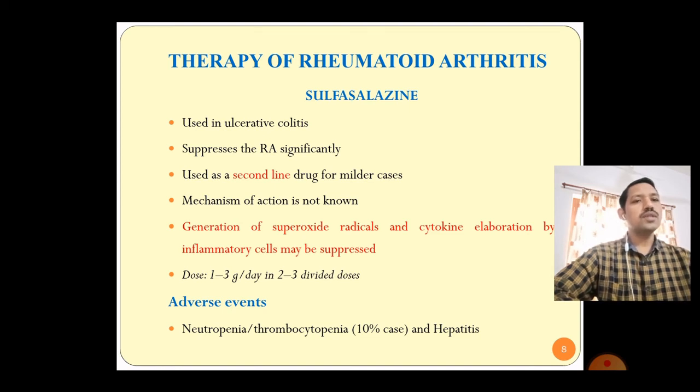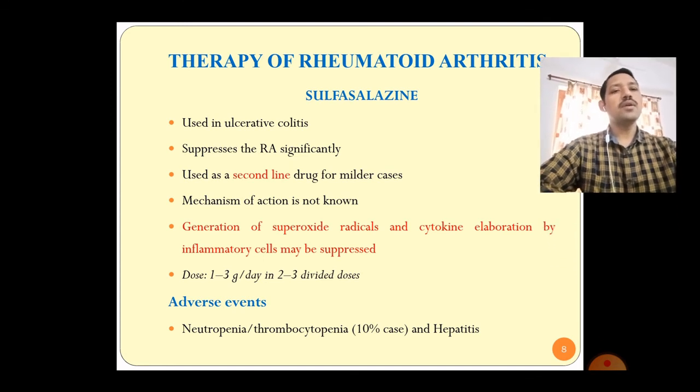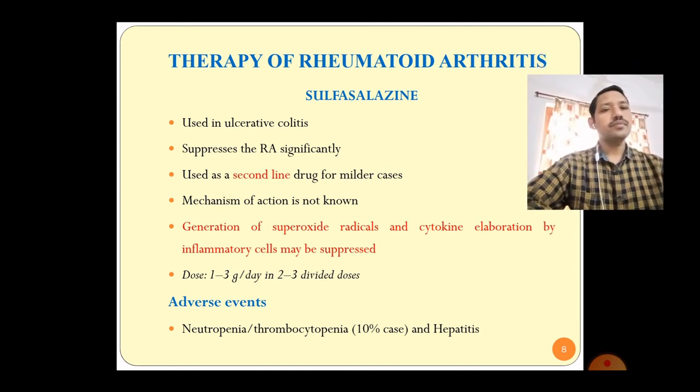Its mode of action is unknown, but the probable mode of action is that generation of superoxide radicals and cytokine elaboration by the inflammatory cells may be suppressed. The dose of sulfasalazine varies from 1 to 3 gram per day. It should be given in 2 to 3 divided doses. Adverse events are common. Those are neutropenia, thrombocytopenia and hepatitis.